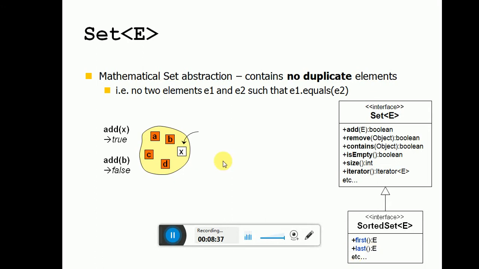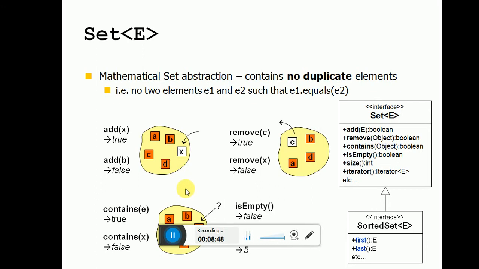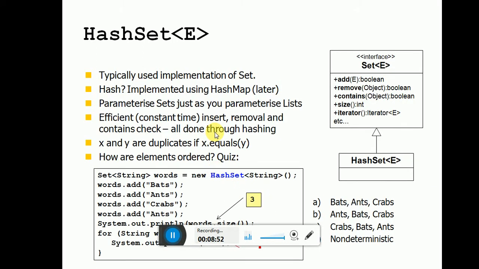So first and last. A set returns true or false. It's possible to do these activities: contains returns true or false, meaning the element is available or not available. And the next one is isEmpty, which returns false or true. So if we have some five elements, that's why it's false.